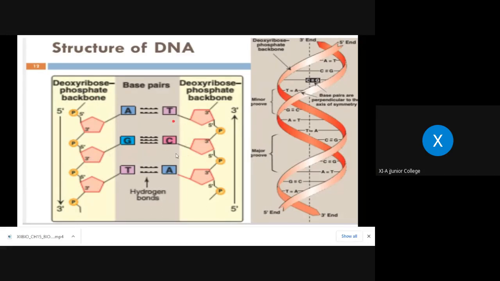They are running parallel. Is it clear now? Now, can you see these squares? These are nothing but the nitrogen bases. To the first carbon of this chain, the nitrogen base, a purine called A, adenine, is present, right? And it is attached to the thymine. Is thymine a purine or pyrimidine? Tell me.